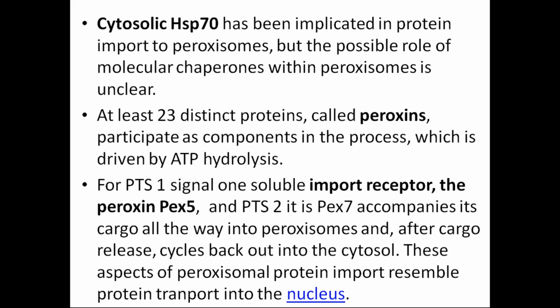One building has two entrance points, and at the two entrance points there are two guards. So you have to show your identity card to them. If it is PTS1, the guard is Pex5, that is the peroxin 5. And if the signal is PTS2, it is the Pex7. Can you remember this? You are not confused, right?